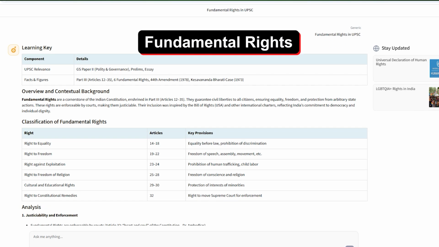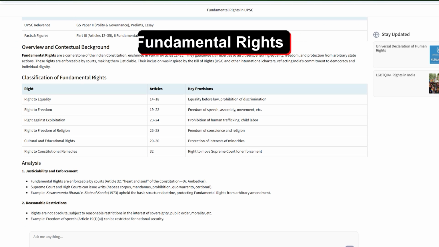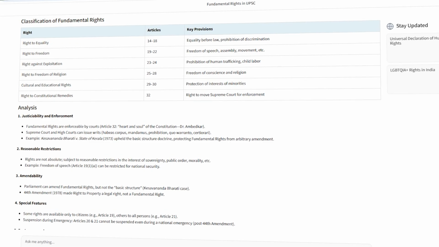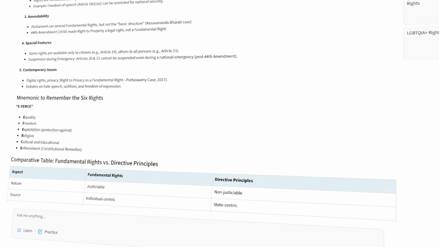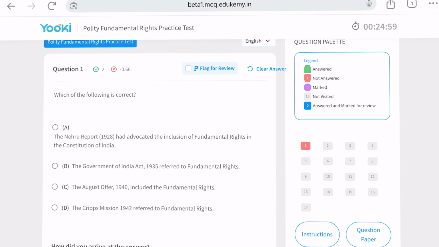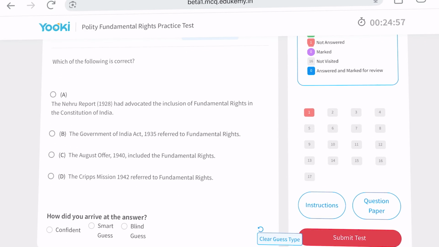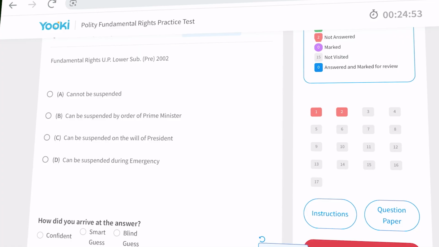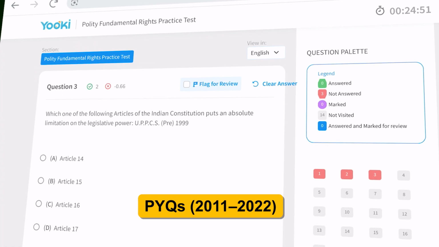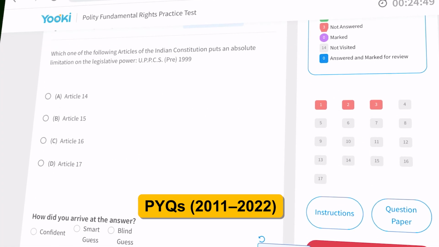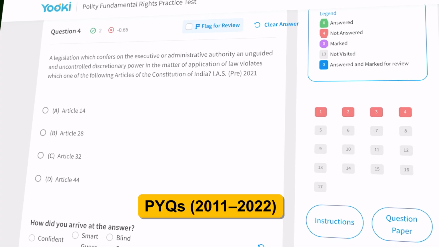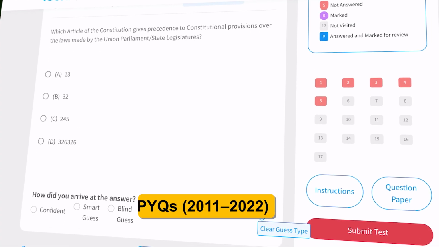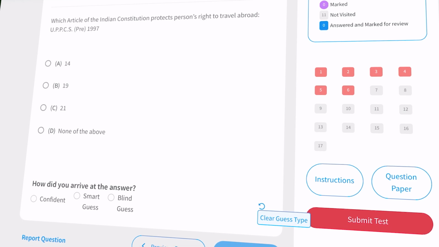Fundamental rights is not just another chapter, it is a UPSC goldmine. But here's the truth, the exam does not ask random articles, it targets with surgical precision. Let's decode exactly where the questions come from. Between 2011 and 2022, fundamental rights appeared in almost every prelims paper. But the pattern is clear.